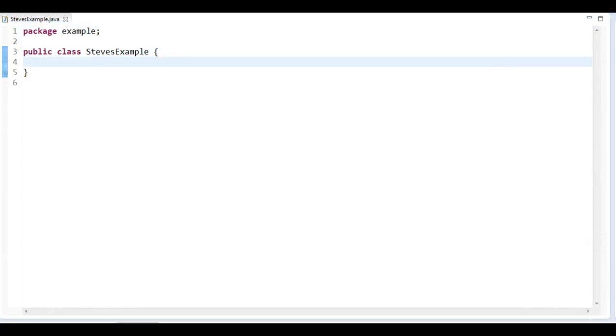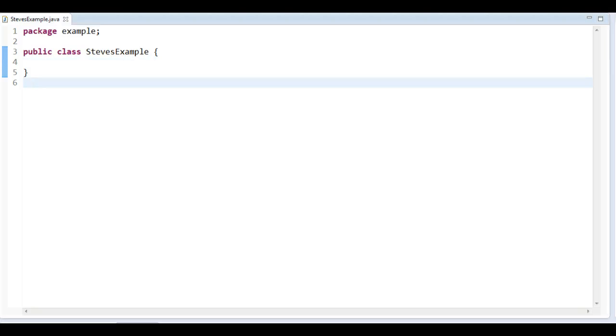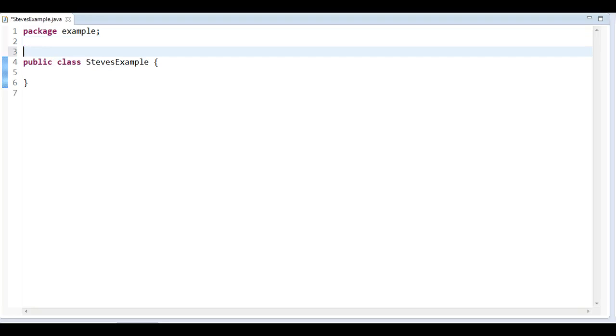There we go. Okay, what do we need to do? This is not a mod yet. This is just an empty class, not doing anything at all. Okay, so what we need to do is add something called an annotation, and this annotation is going to be a mod annotation. So what we need to do is just do @Mod, and then we need to give it a few different things. First of all, we might want to give it an ID,